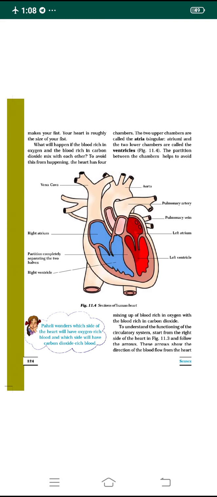That's why the heart has four chambers. The uppermost two chambers are called atria, singular atrium, or we call them auricles. And the two lowermost chambers are called ventricles.